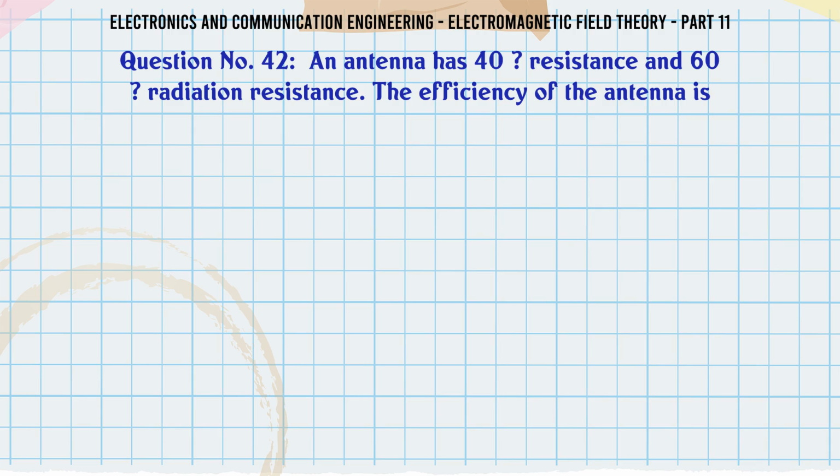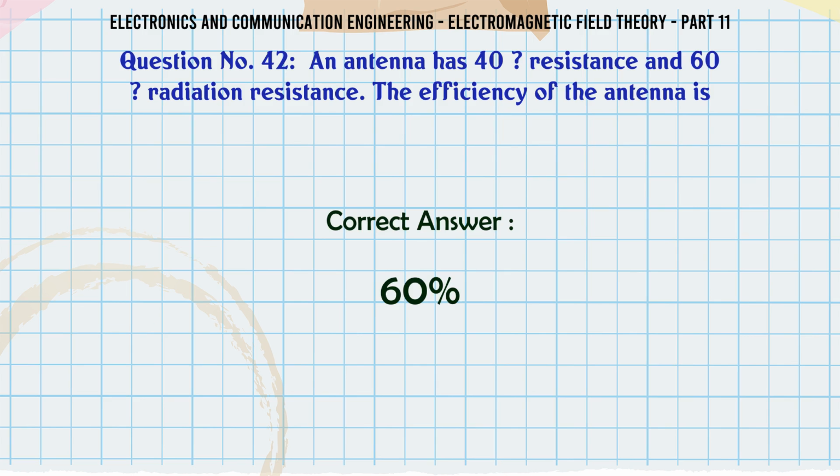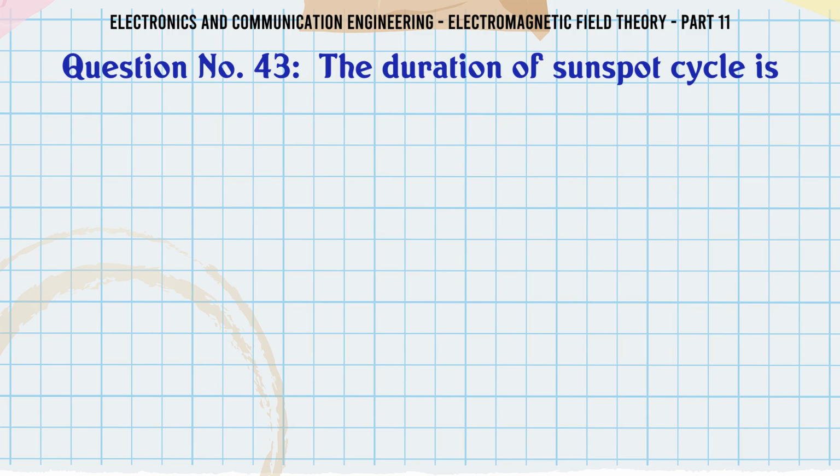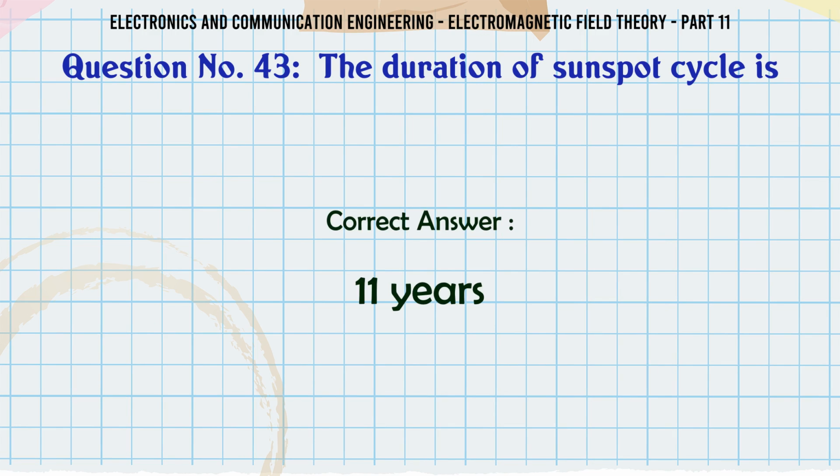An antenna has 40 Ω resistance and 60 Ω radiation resistance. The efficiency of the antenna is A. 30%, B. 40%, C. 50%, D. 60%. The correct answer is 60%. The duration of sunspot cycle is A. 1 year, B. 11 years, C. 55 years, D. 100 years. The correct answer is 11 years.